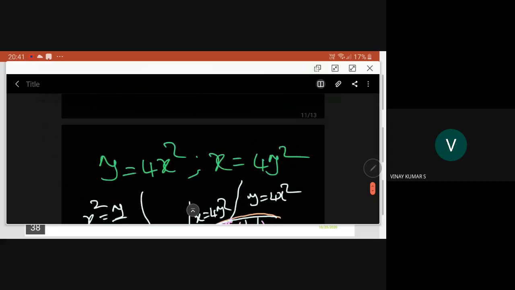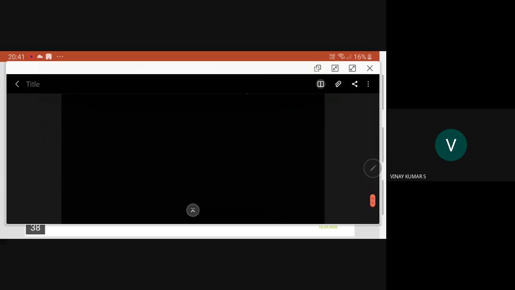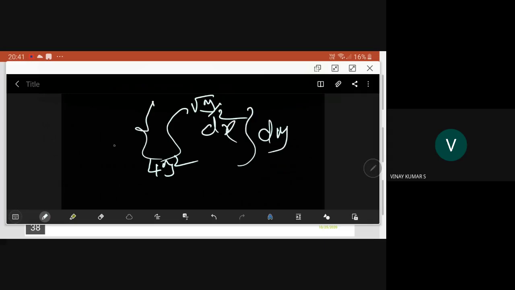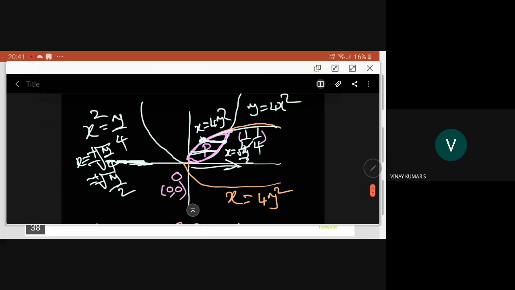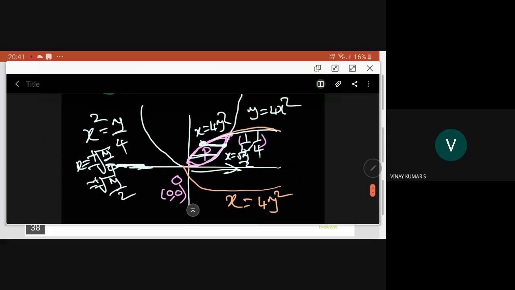Where did I write that? 4y square to root y by 2. Here we are writing dx followed by dy. You have dy here. Here you are writing the x values. And what are the y values? Y values we have just calculated. Y is from 0 to 1 by 4.